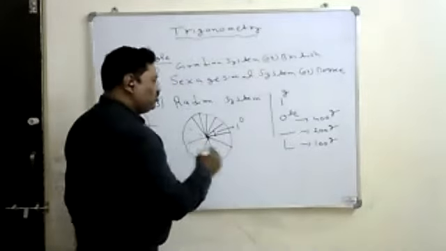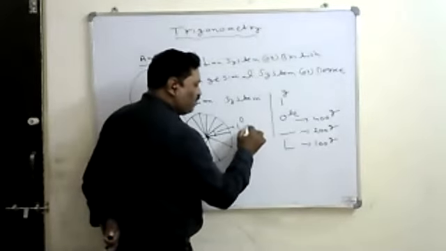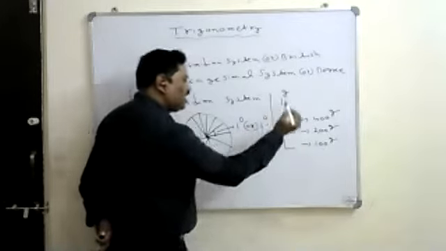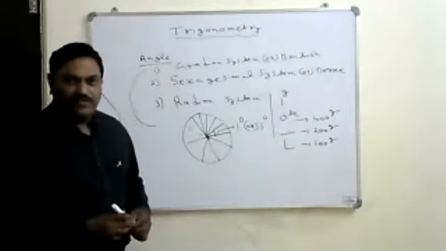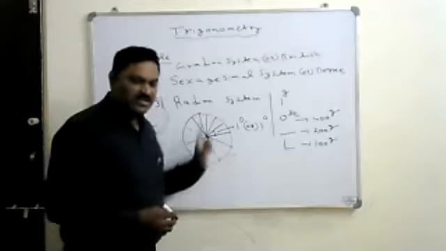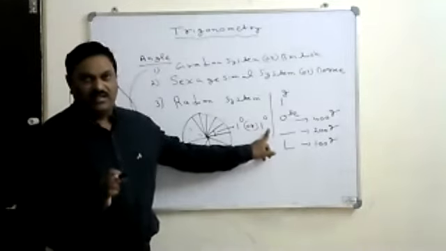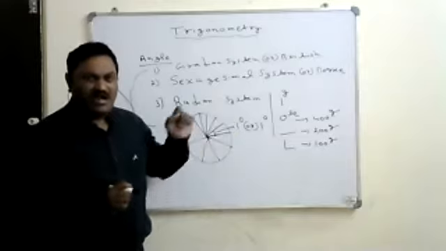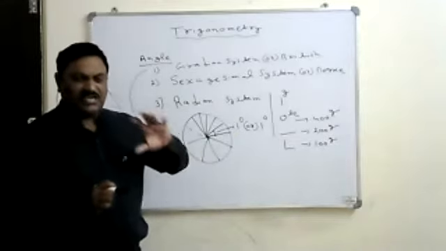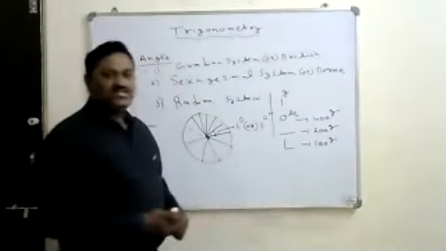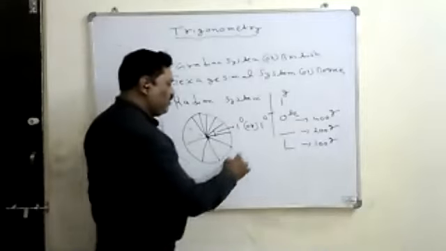The degree is generally represented as 1 with a small circle as a superscript, because the definition of the degree is given from the circle. You can write it as 1 power d, or generally 1 power 0 or circle. If this symbol is not there, it is not in degrees.